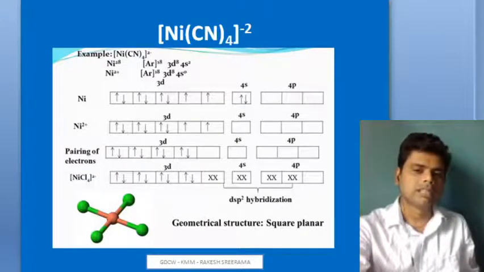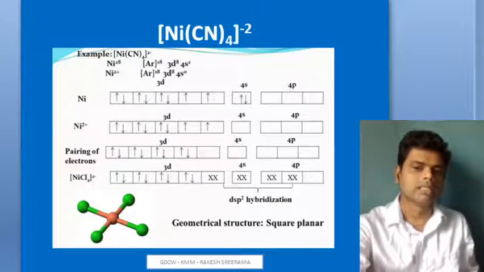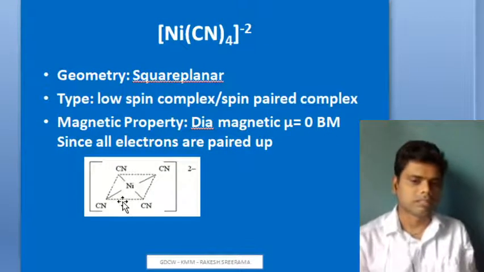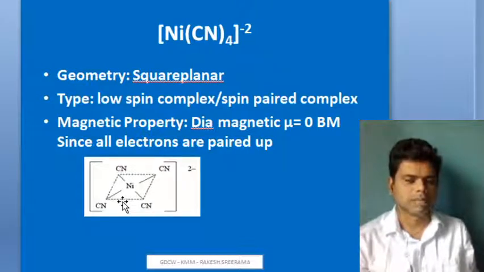Your tetracyanonickelate 2 complex ion results. That's how it is resulting. Okay? You will represent something like that. And the geometry of this complex is square planar. And what is the type of complex? It is a low spin complex.